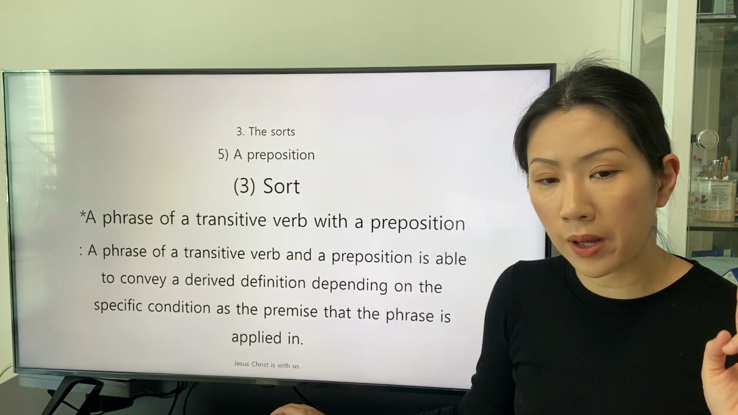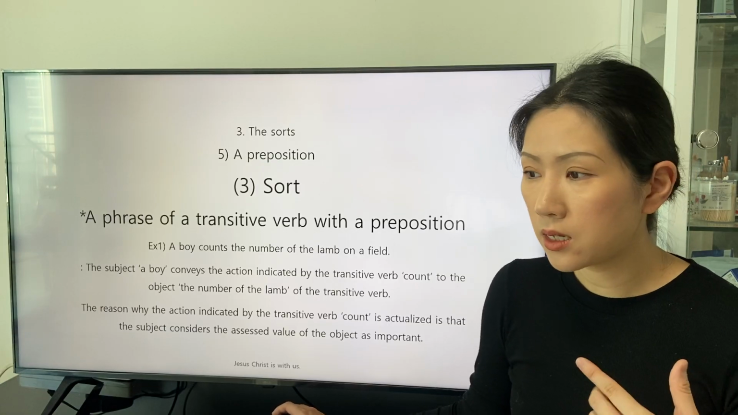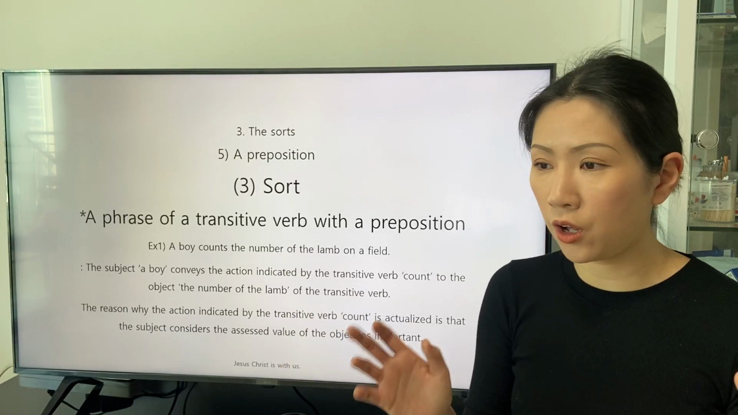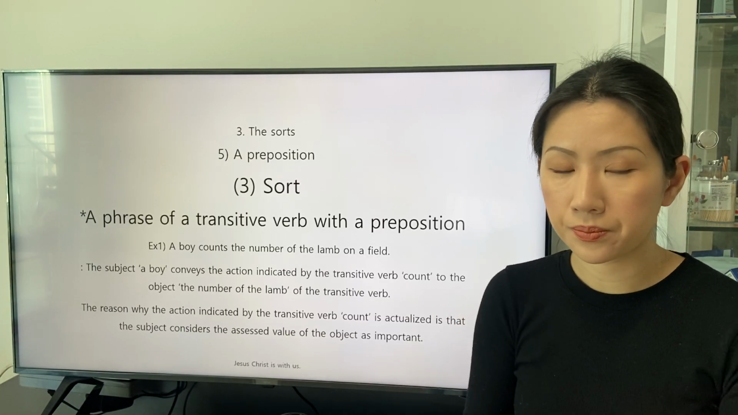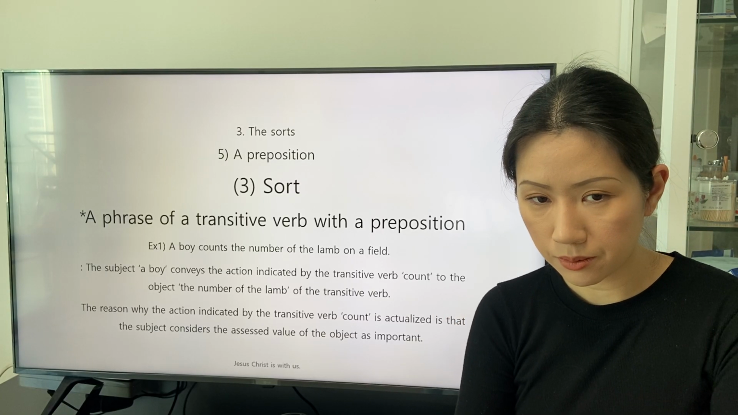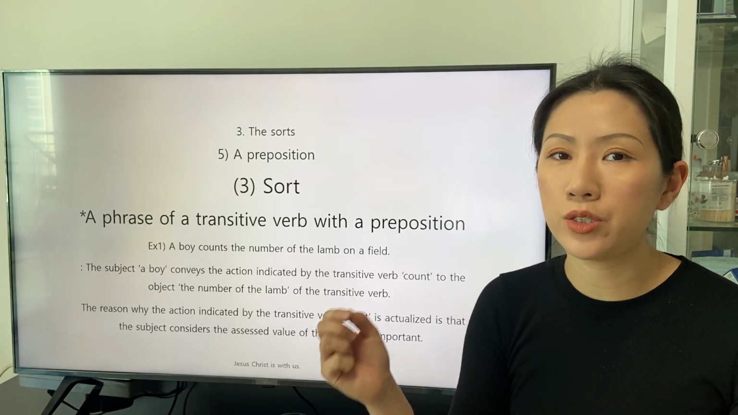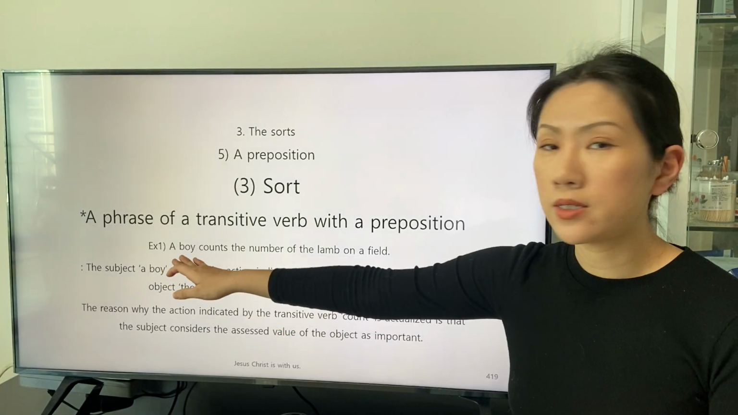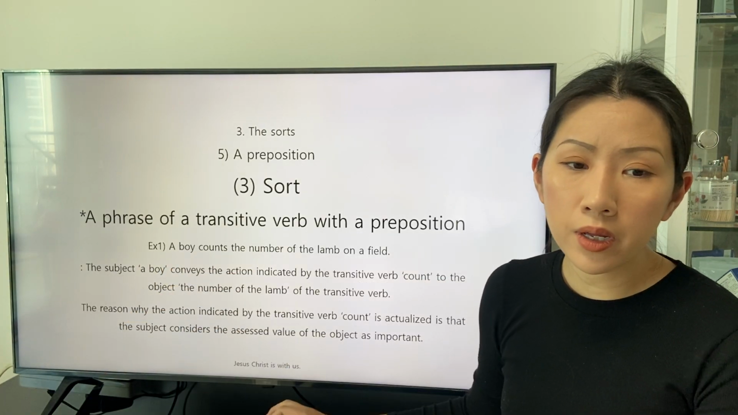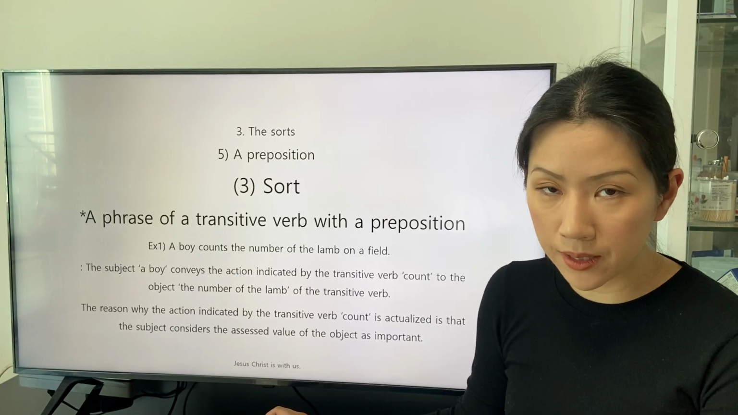In the 2 pages, we can understand and admit that the original definition of the transitive verb can be converted because of the repetition. Let's study an example. A boy counts the numbers of the lamb on a field.